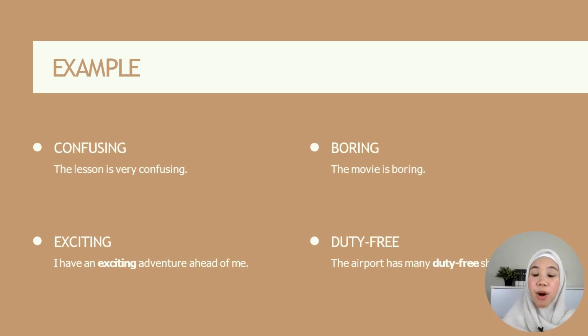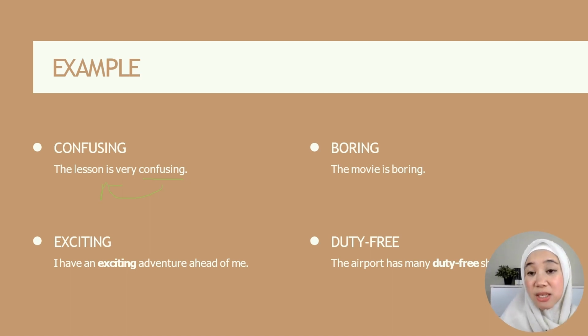Now, here are more examples of adjectives that sometimes students couldn't identify, so let's look at them. Confusing. Confusing is also an adjective. Just try to remember in the end, adjective means kata sifat. The lesson is very confusing. So, sifat lesson tu, sifat pelajaran tu adalah sangat mengelirukan. So, this adjective here is describing the noun lesson.